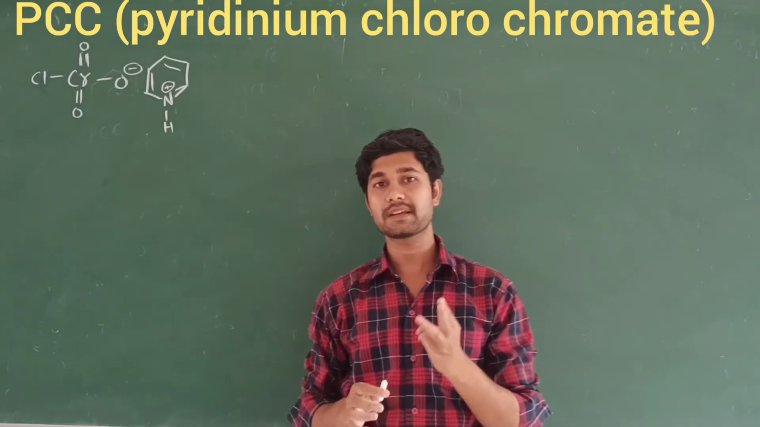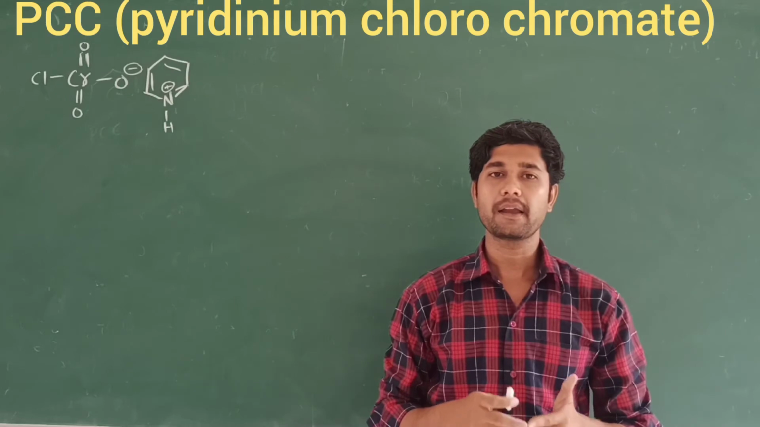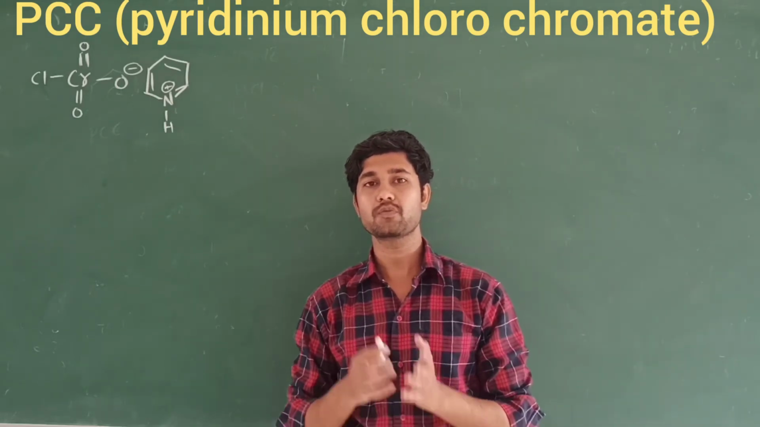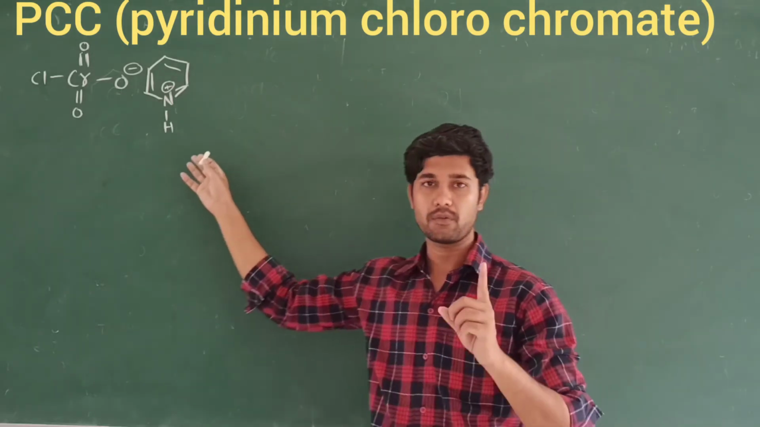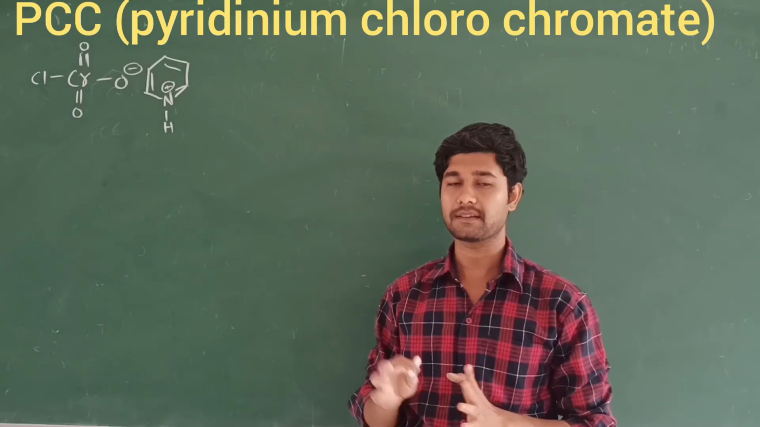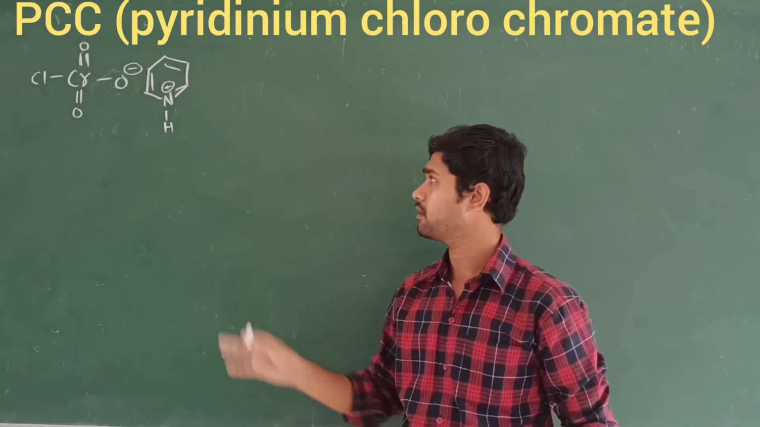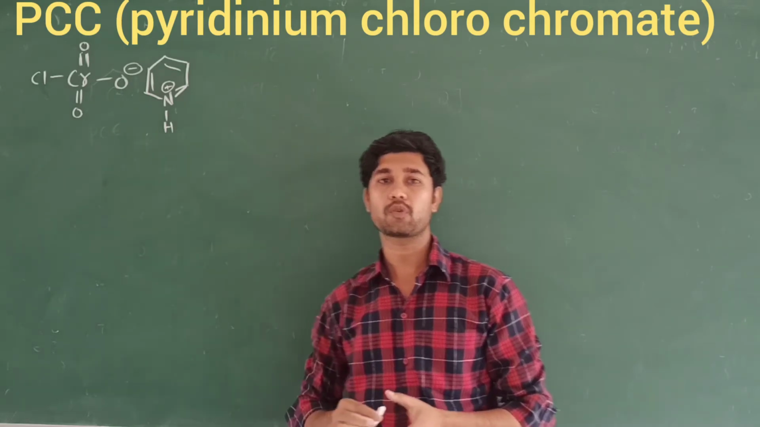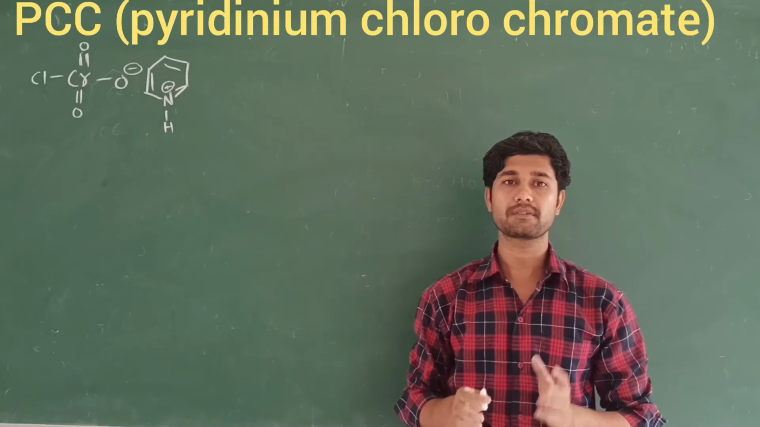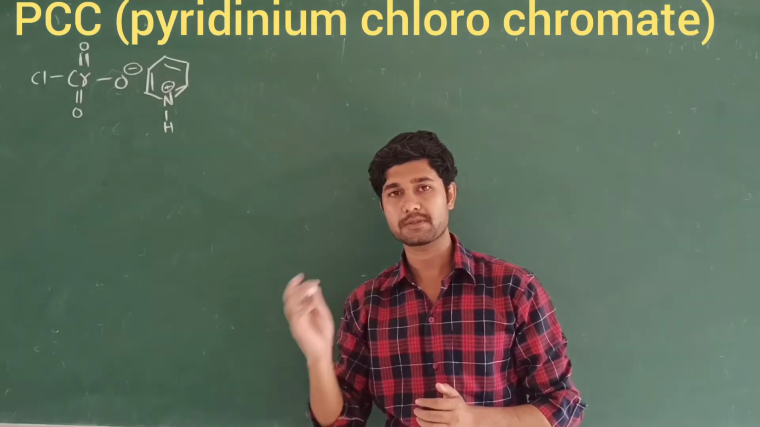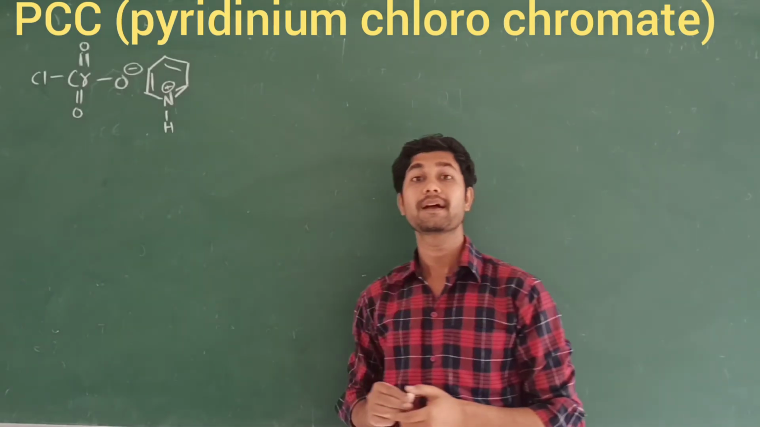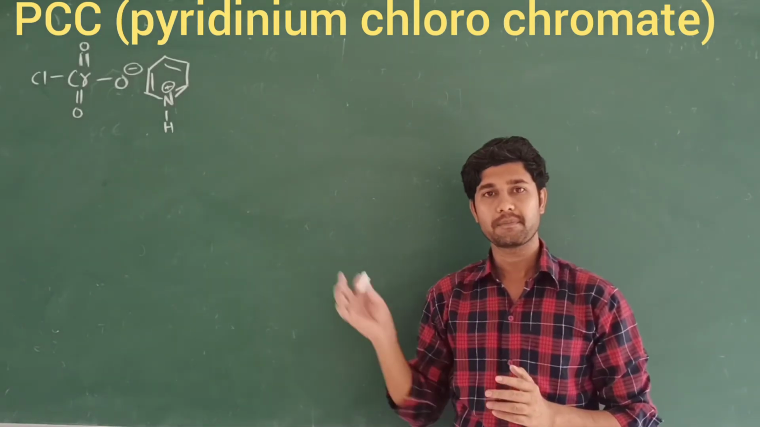And we are going to use three compounds here: pyridine, HCl, and chromic oxide, that is CrO3. We use a ratio of 1:1:1 to obtain the pyridinium chlorochromate. So let's see the reactions of pyridinium chlorochromate, how it converts primary alcohols and secondary alcohols into the respective aldehydes and ketones. Let's take simple reactions.